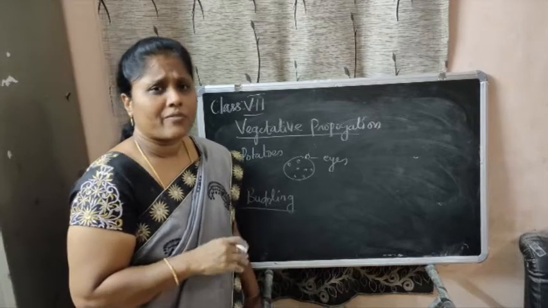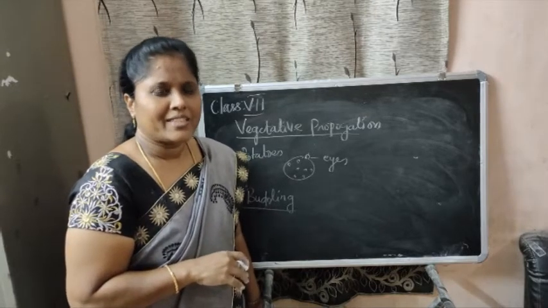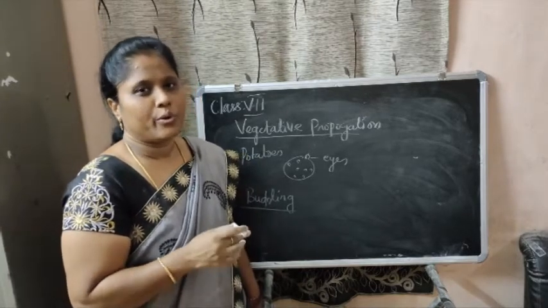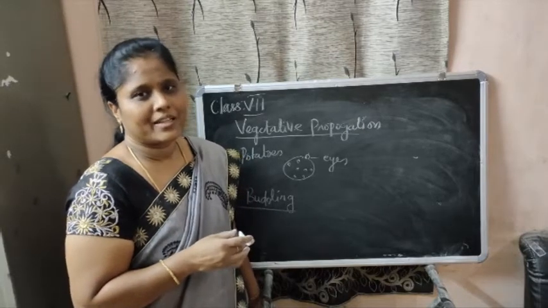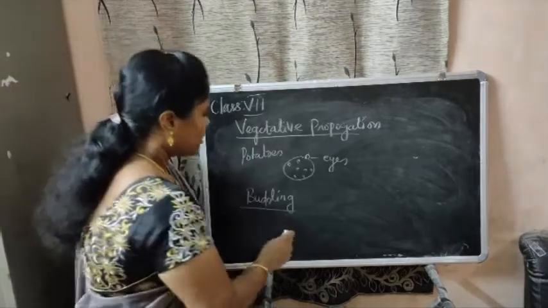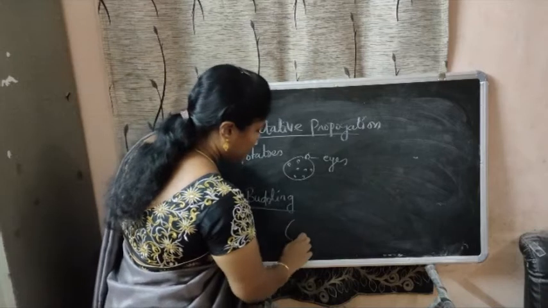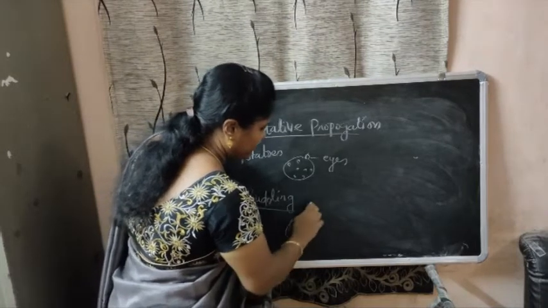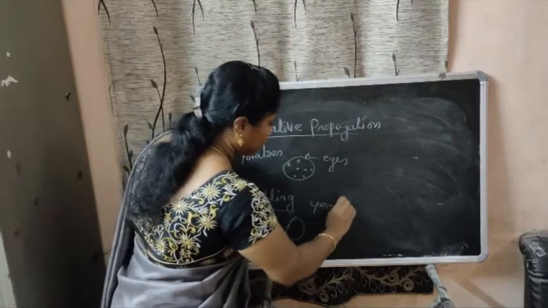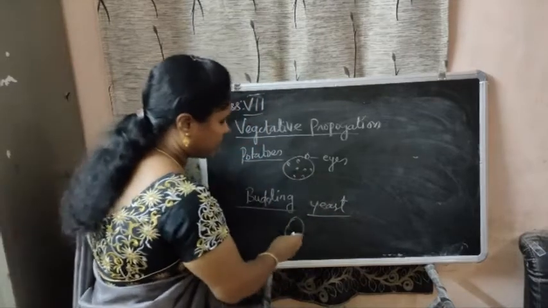This softness is due to the yeast, which is added to the dough used for making cakes and breads. Yeast is a fungus.